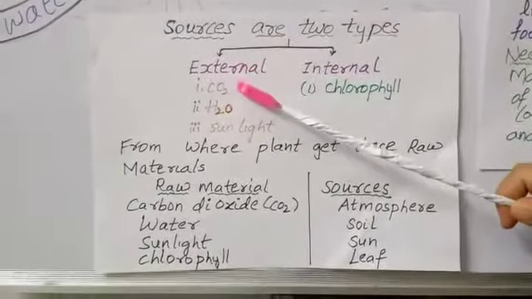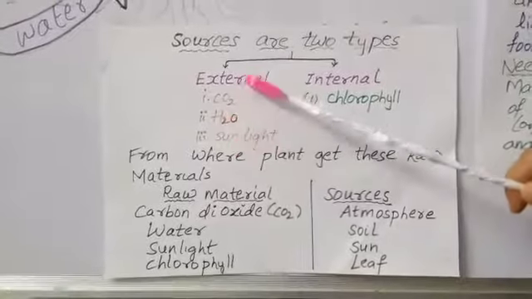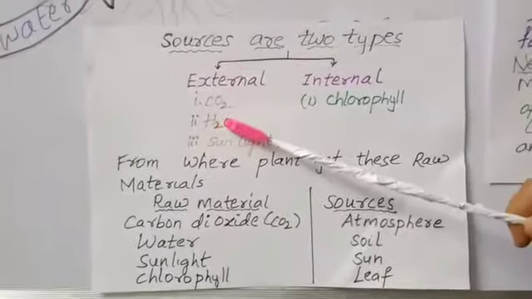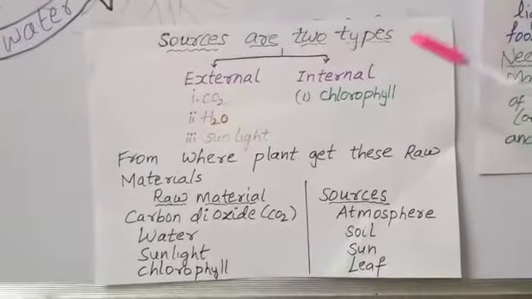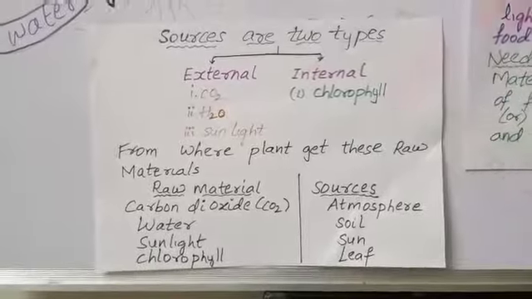CO2, meaning carbon dioxide, water and sunlight are called external sources. And these external sources are coming from outside of the plant. And the internal source is chlorophyll.